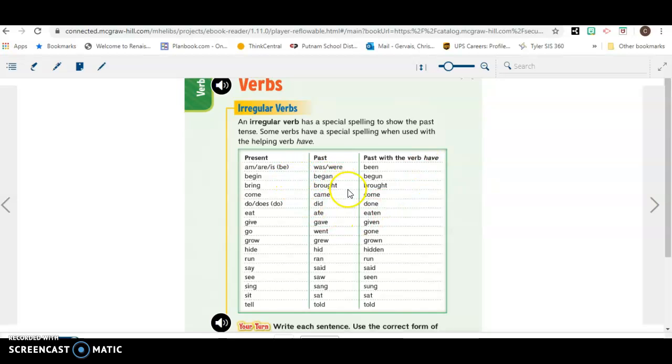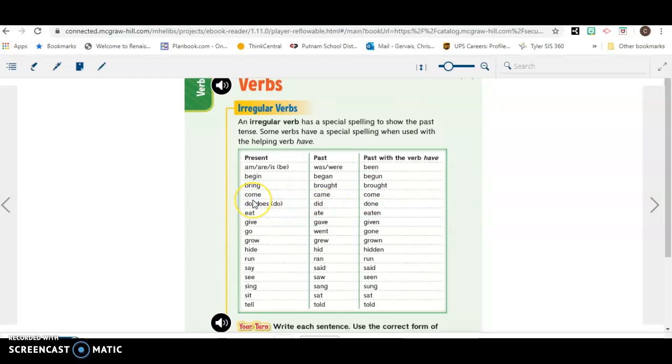So these three examples, begin, began, and begun, this shows an example of all three of them being different. Then the second one shows us an example of when our present tense and our past tense are different, but when we add the helping verb have, the past tense stays the same.